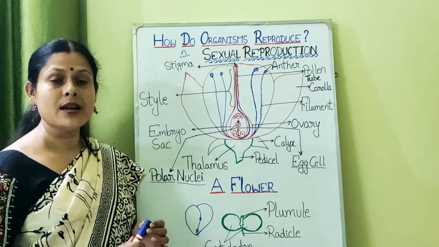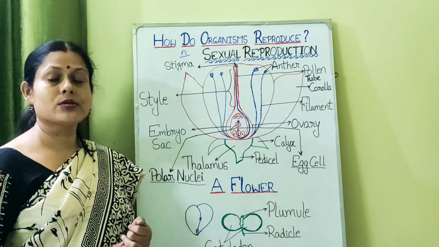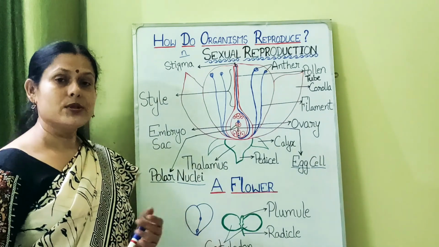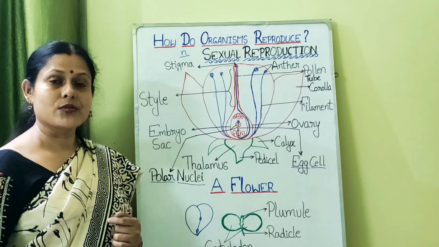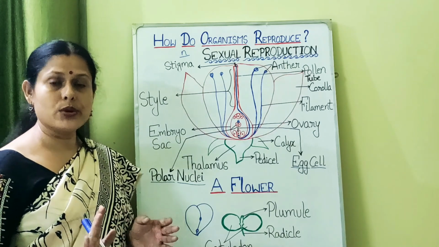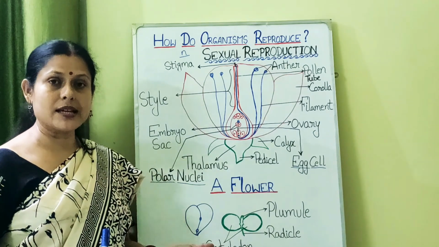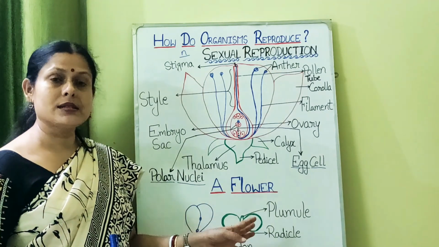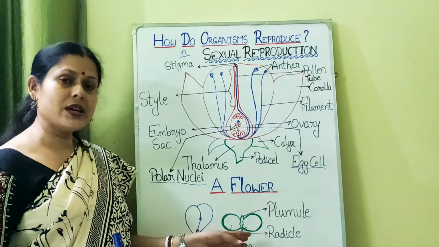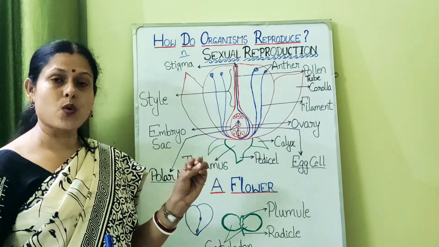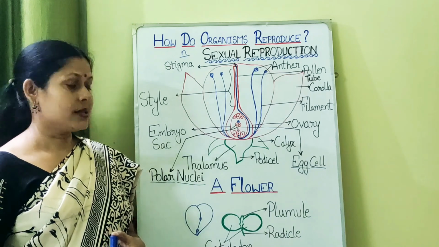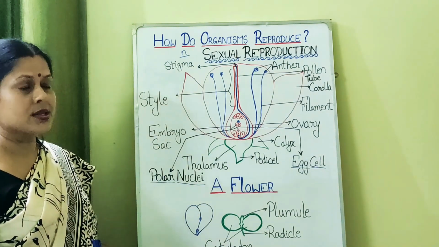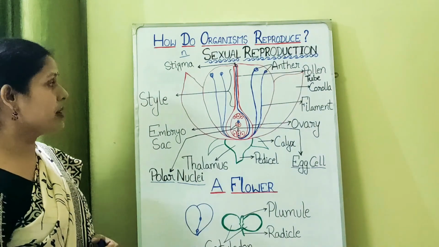But exceptions are there. Among dicot seeds also there are endospermic seeds, like castor, and non-endospermic seeds are there among monocots also. But we are not going for the exceptions, we are going for the generalized rule. In monocots, the seeds are endospermic. In dicots, the seeds are non-endospermic. So when the seed gets the right kind of temperature, water and sunlight, it germinates. This is how sexual reproduction takes place in flowering plants.